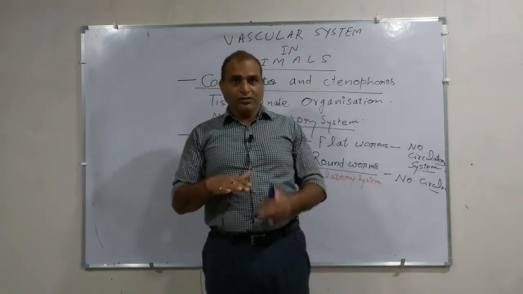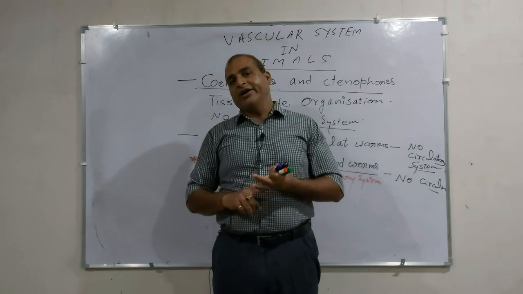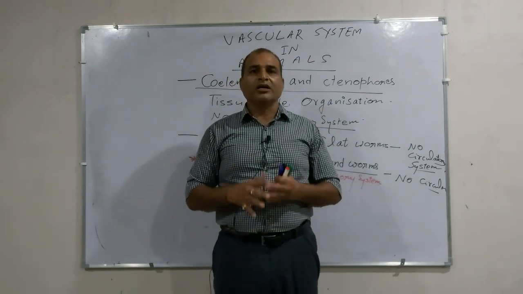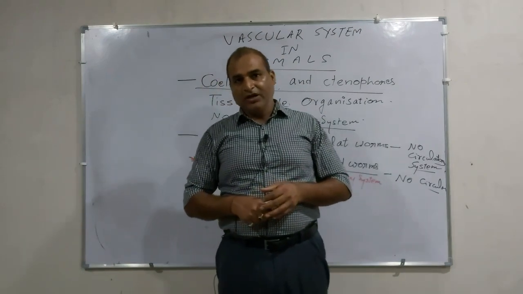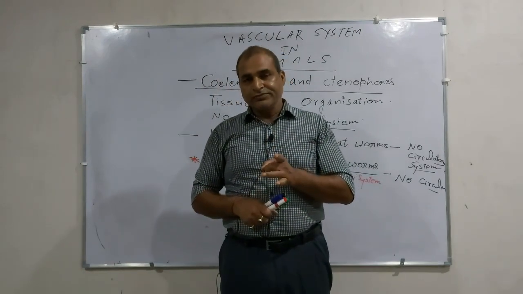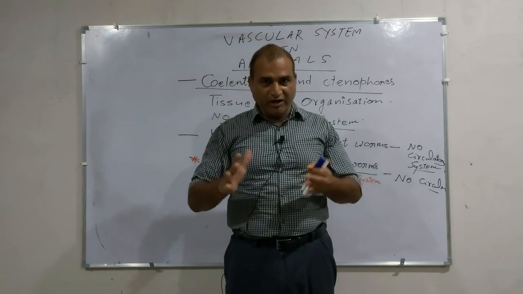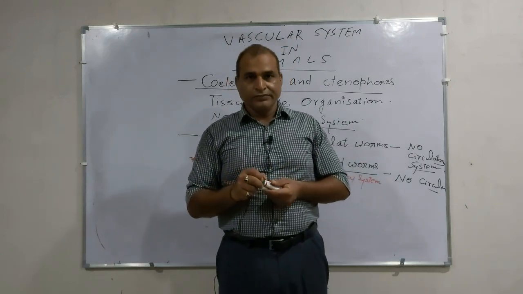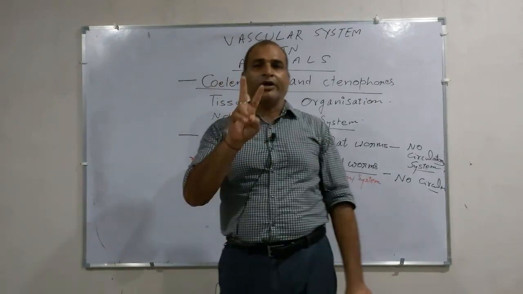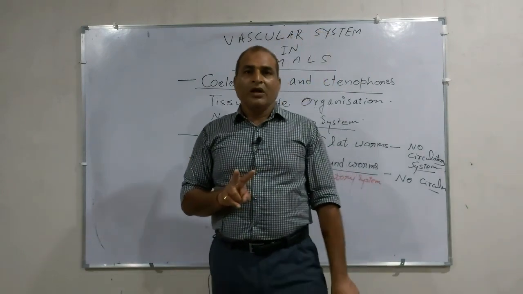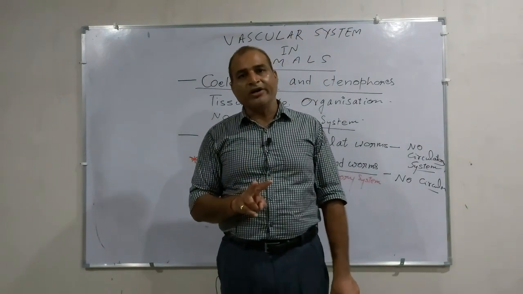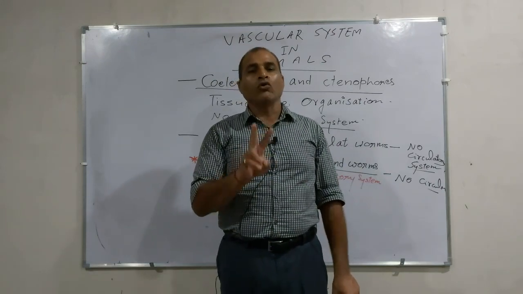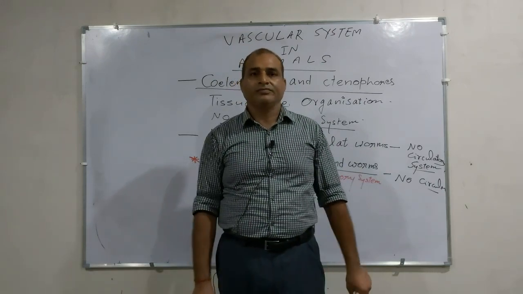Since the first origin is in annelids, we have to consider the type of circulatory system found in animals, starting from Annelida up to the Chordata. Which kind of circulatory system is found here? There are two basic types: the open circulatory system and the closed circulatory system.